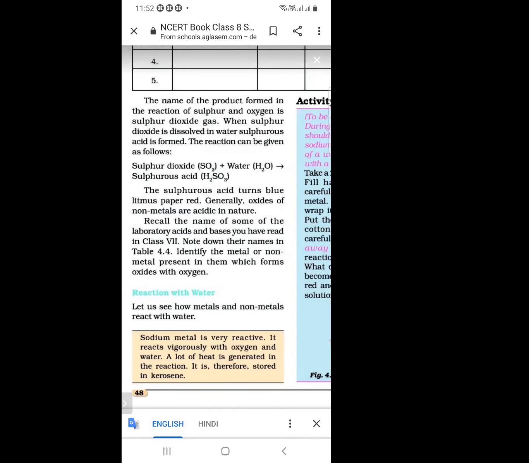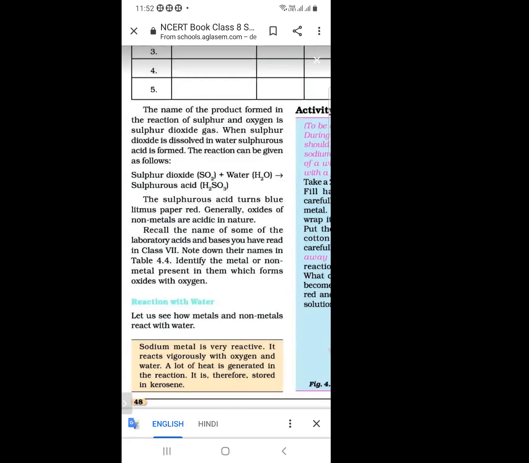So what is the nature? It is basic in nature. And what is the reaction of non-metal with oxygen? Then it turns blue litmus paper into red. So it will change the blue litmus paper into red, then it is acidic in nature.